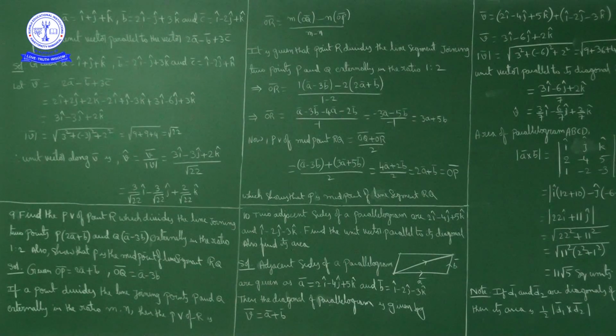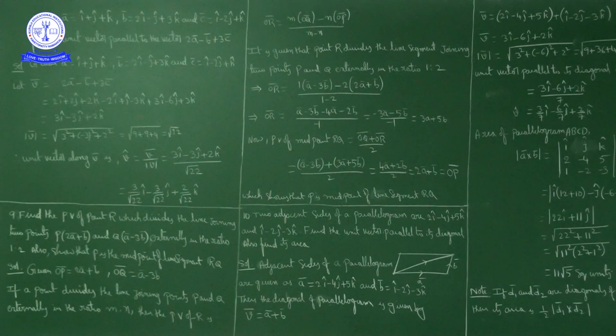Now, 2a bar is 2i cap plus 2j cap plus 2k cap. Minus b bar is minus 2i plus j minus 3k, plus 3c bar. Multiply c bar by 3 and we get 3i cap minus 6j cap plus 3k cap.